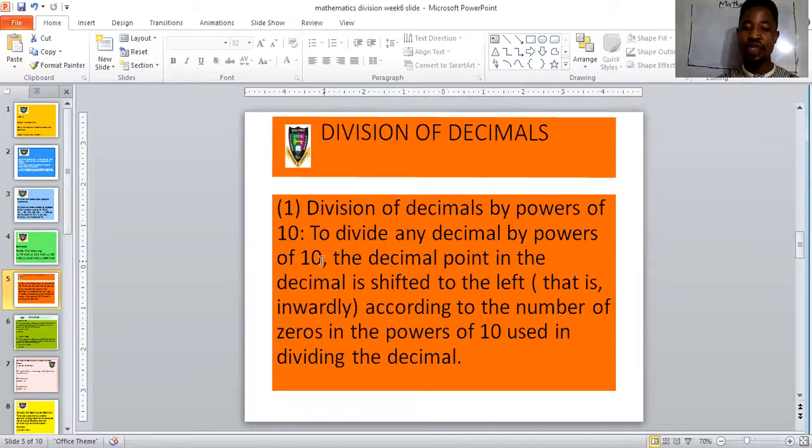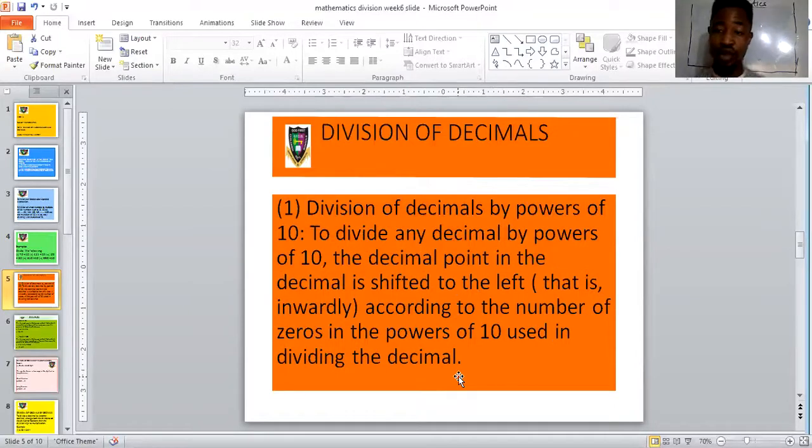To divide any decimal by powers of 10, the decimal point in the decimal is shifted to the left. That is, inwardly, according to the number of zeros in the powers of 10 used in dividing the decimal.